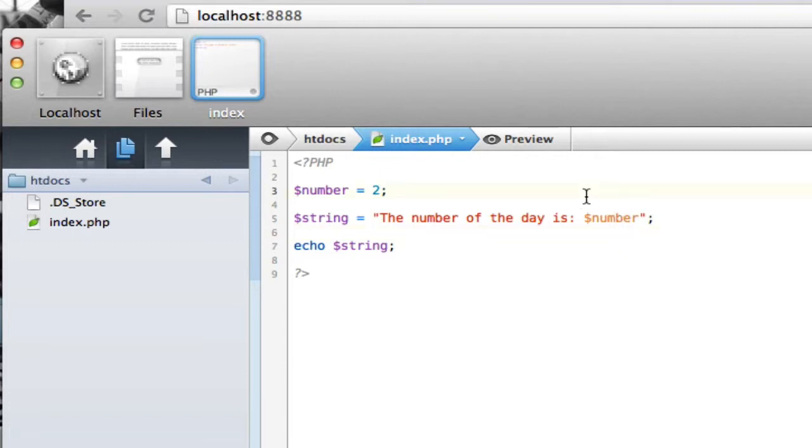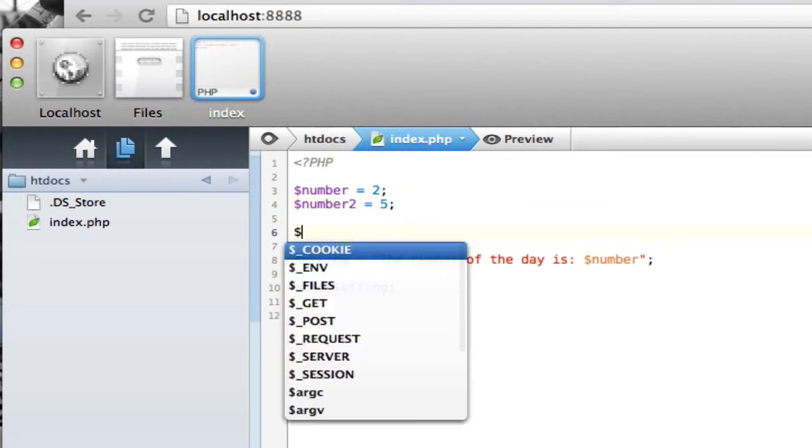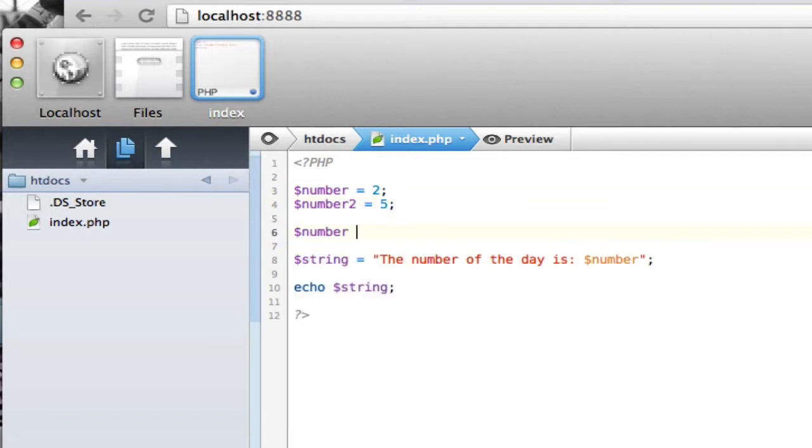Now within PHP, you can do some interesting things with numbers. We'll say number2, we'll do 5. So we could set the number variable again equal to number plus number2. And then you'll see if we do this, it'll be 7. And that's another thing. You can reset a variable multiple times in a PHP document. It will just be overwritten.